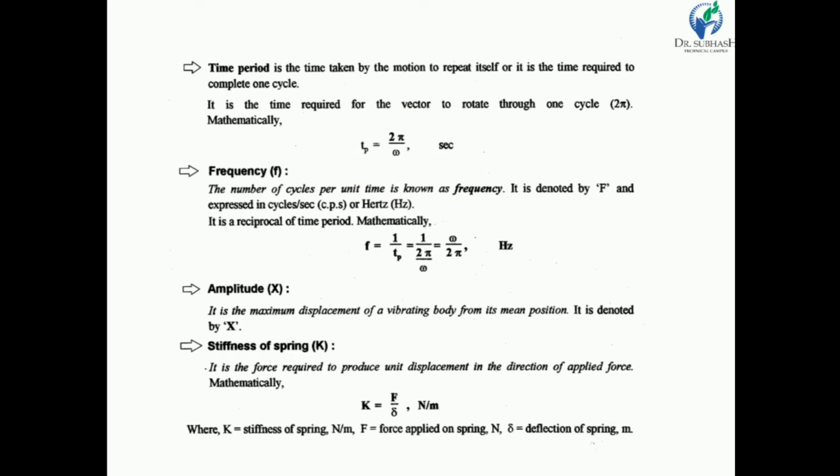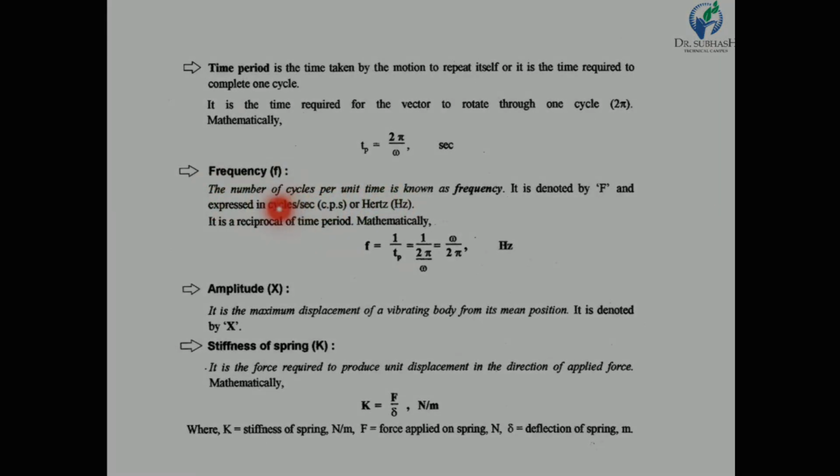Then frequency. The number of cycles per unit time is known as frequency. It is denoted as a small f and expressed in cycles per second or hertz. So f is equal to 1 upon T, which is 1 upon 2 pi upon omega. So frequency is equal to omega upon 2 pi, in hertz. So we can say that frequency means the number of cycles per unit time.